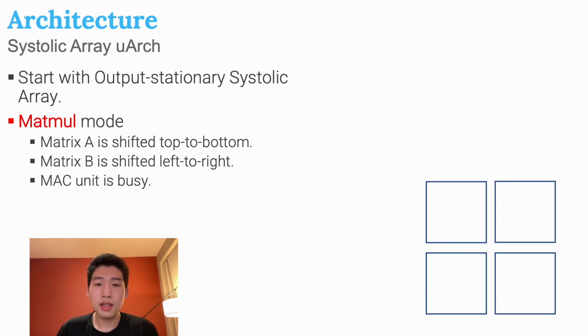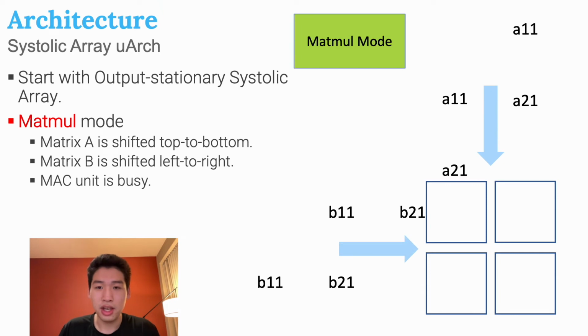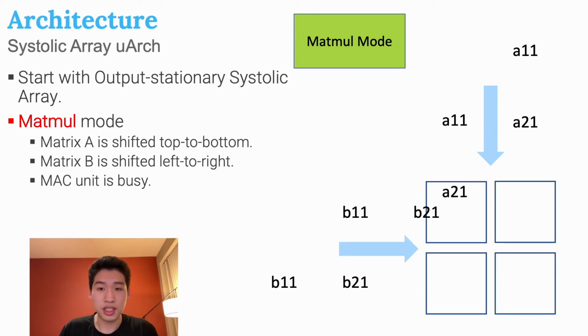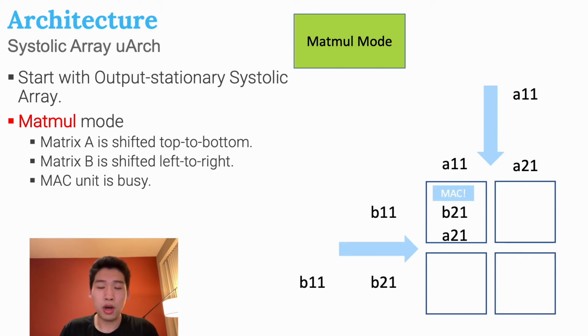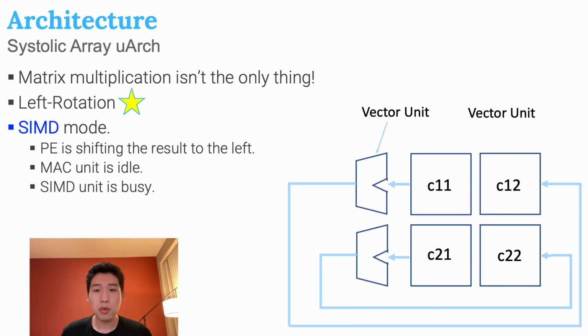systolic array. Just like a typical output stationary systolic array, when we are doing matrix multiplications, the inputs are streamed in from top and from left simultaneously so that the processing elements are busy doing their multiply accumulations. We call this the matrix multiplication mode for our ProSE. However, remember we still need to do intensive SIMD operations. The method we use is to add a left rotating data path to each processing element in the array and add another SIMD ALU to the left of the array to handle all the vector operations.